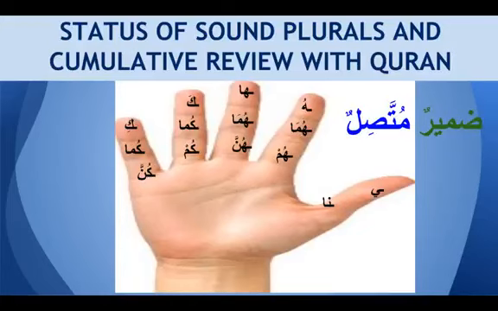Then we have Damirun Muttasilun, which are always attached to a word, and that word can be either a mudaf, or it can be ism harf jar, or it can be a zarf, or it can be attached to a fa'il as well. So when it is attached to a fa'il, it is mansoob, and when it is attached to a mudaf or a zarf or ism harf jar, then it is a majroor. It is always majroor in these three situations. So this is how it is written. This is hu, huma, hum, ha, huma, hunna, ka, kuma, kum, ki, kuma, kunna, hi, na. So this is damirun muttasilun.